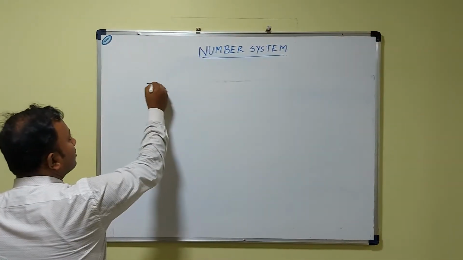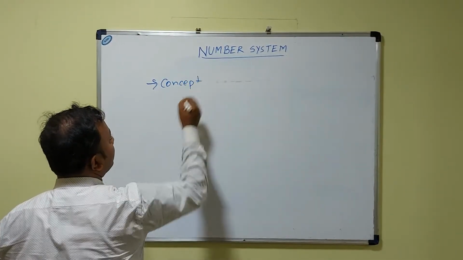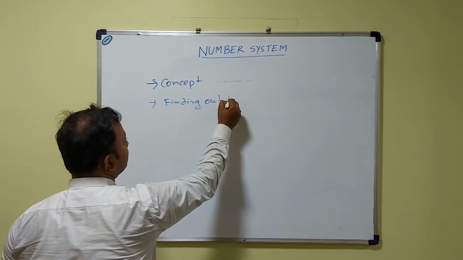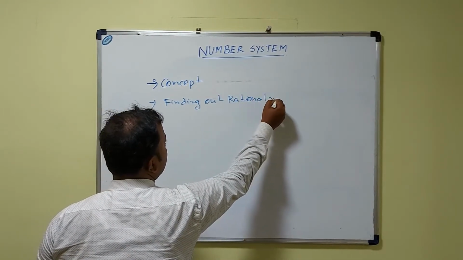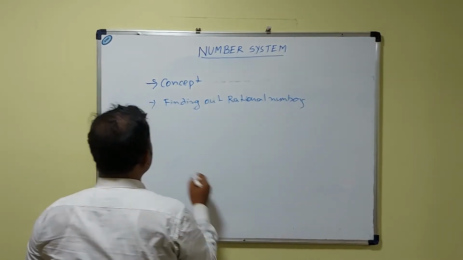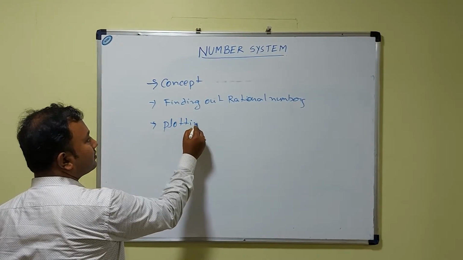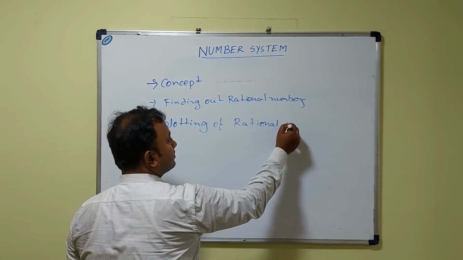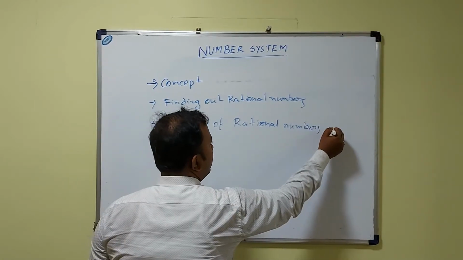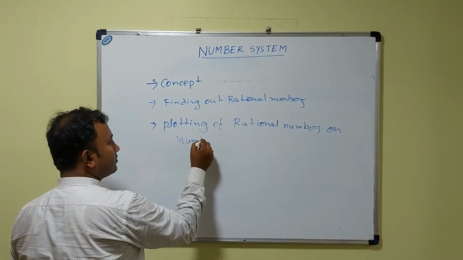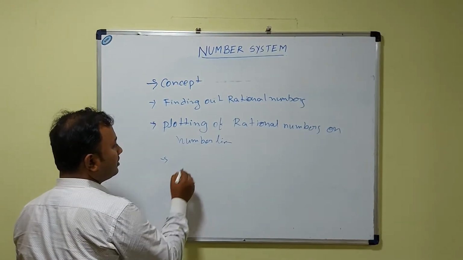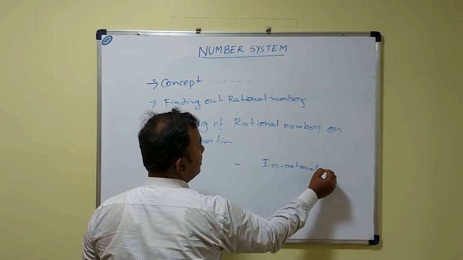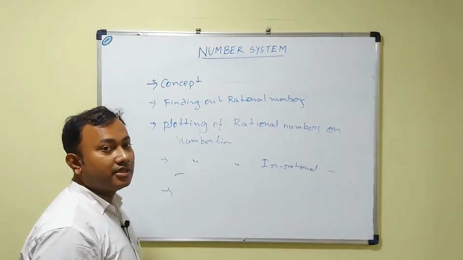First is the concept about the number system, then finding out rational numbers, then plotting rational numbers, plotting of rational numbers on number line, after that plotting of irrational numbers on number line.